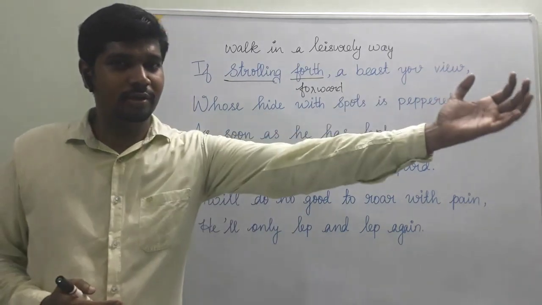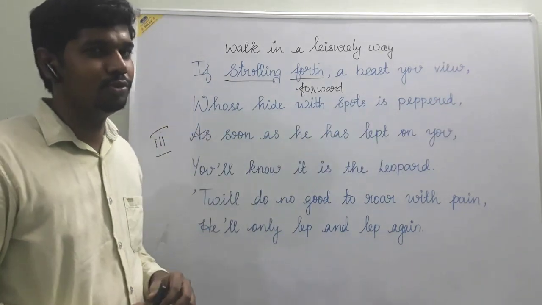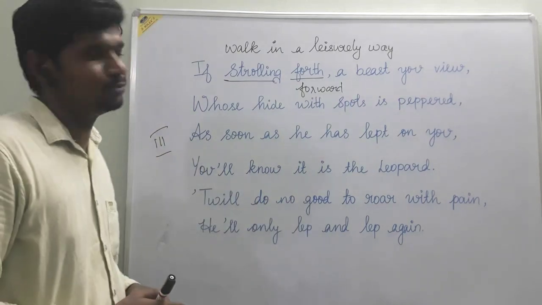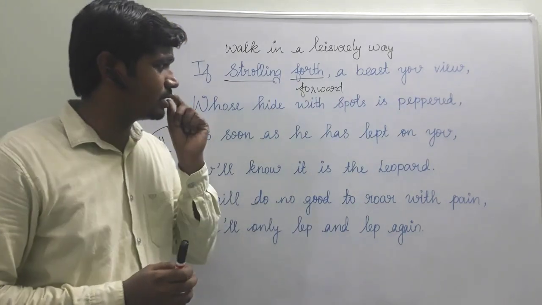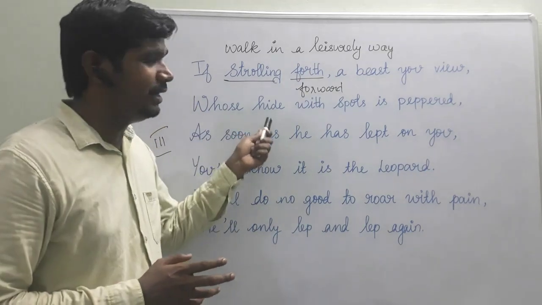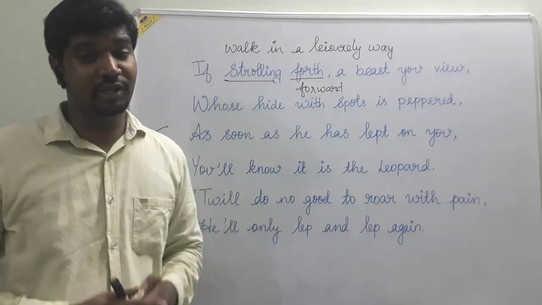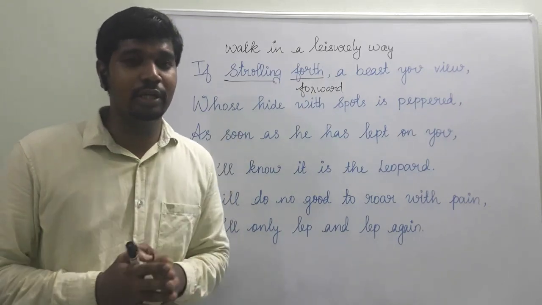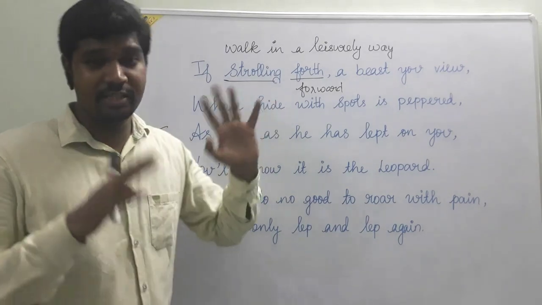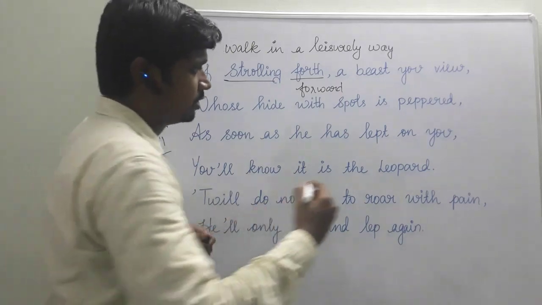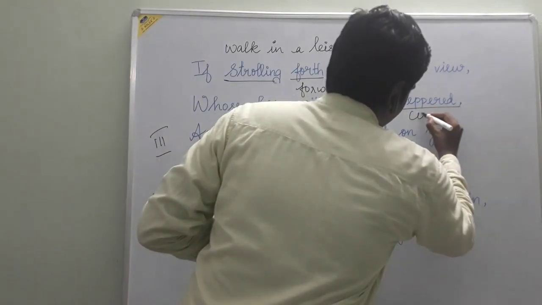So just opposite to you, you are able to weave a beast standing just opposite to you, looking at you, whose hide with spots is peppered. So here the beast is hiding himself under his skin. So it is just an imagination of the poet. It's like the beast covered himself under his skin. With the spots is peppered. Peppered is covered with spots.